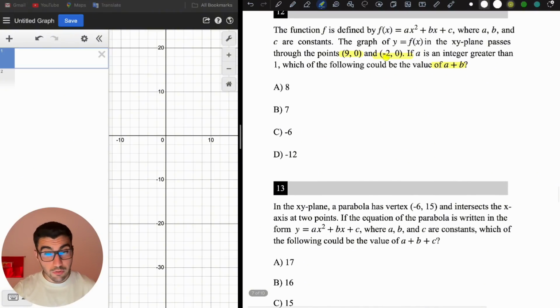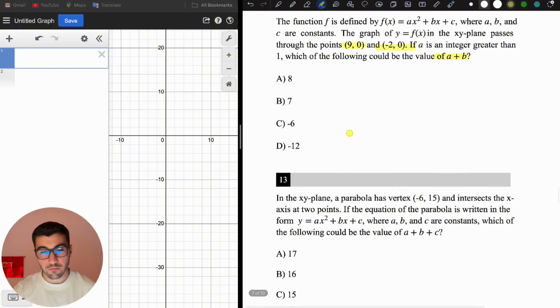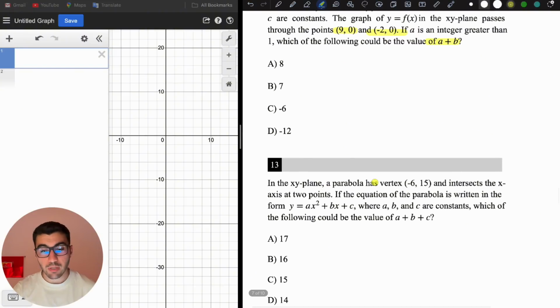It's really close, very similar to this, but in this one, rather than giving the 2 points that the function passes through, we are given the vertex of the function. In the xy plane, a parabola has this vertex and intersects the x-axis at 2 points. If the equation of the parabola is written in this form, where a, b, and c are constants, which of the following could be the value of a plus b plus c?